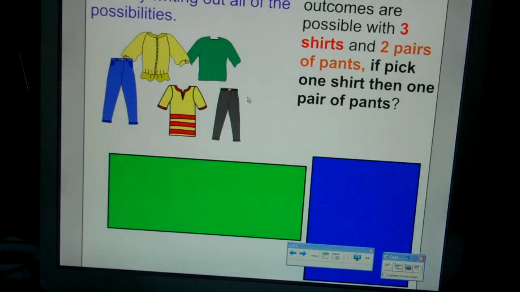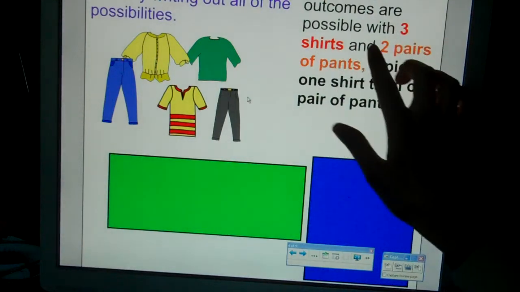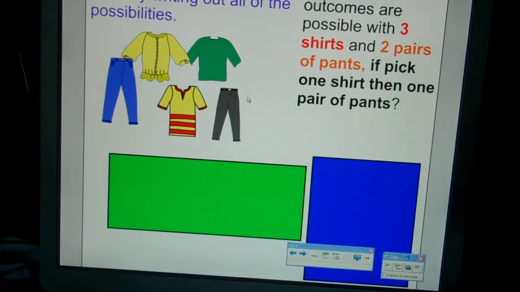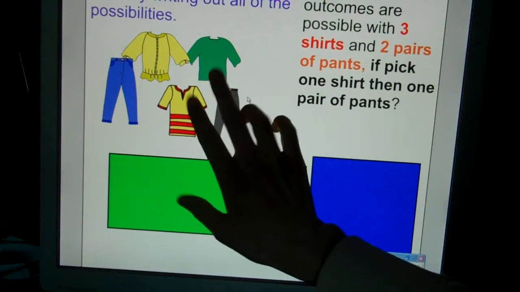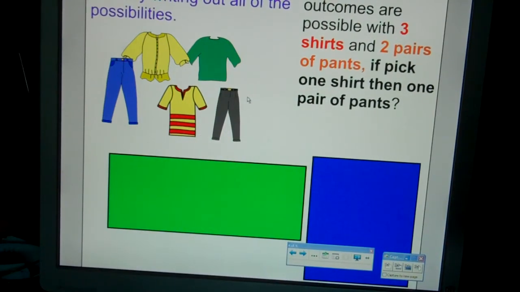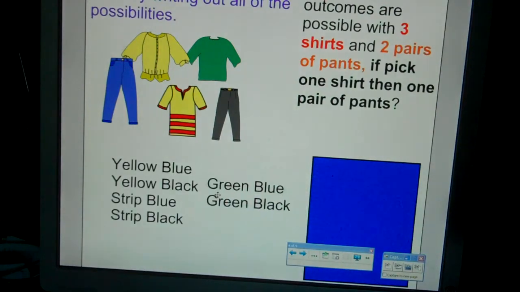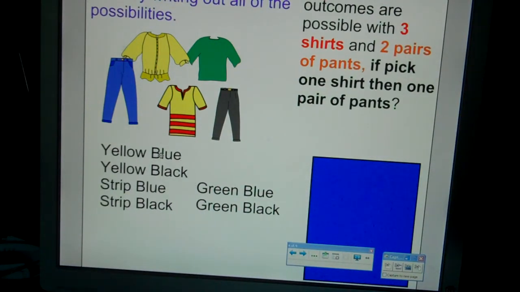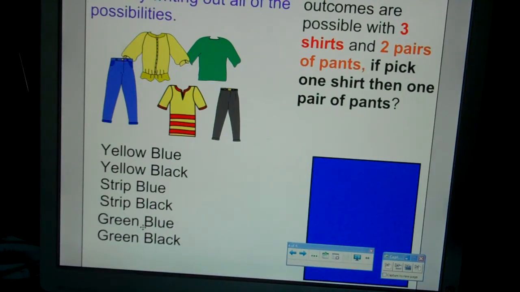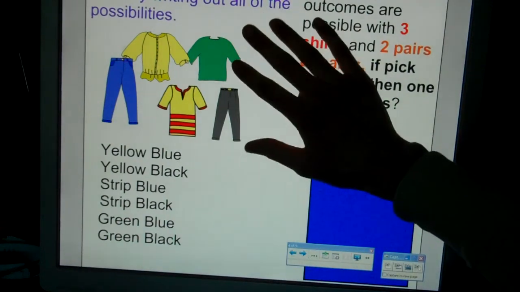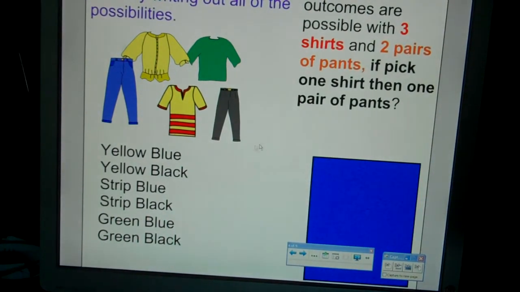For this one, I kind of changed gears a little bit. How many outcomes are possible with 3 shirts and 2 pairs of pants if I pick 1 shirt and then 1 pair of pants? Go ahead right now, pause the video, and make a list of all the possible outcomes. What are the different outfits I could make with 3 shirts and 2 pairs of pants? All right, you're back. I hope you listed these: yellow shirt with blue pants, yellow shirt with black pants, stripe with blue, stripe with black, green with blue, green with black, making a total of 6 outfit combinations.